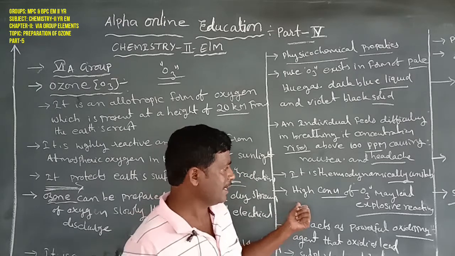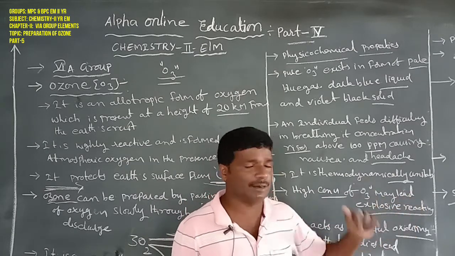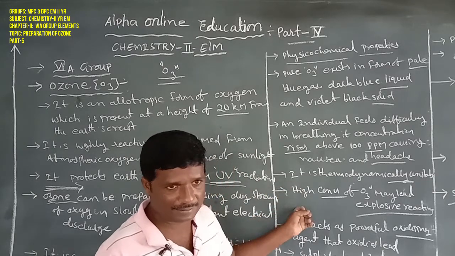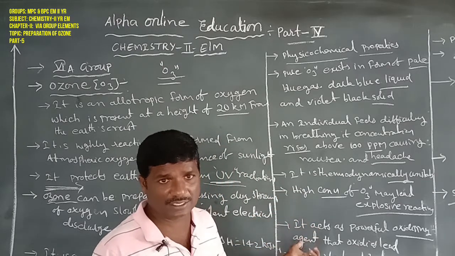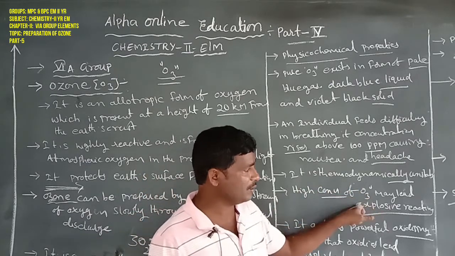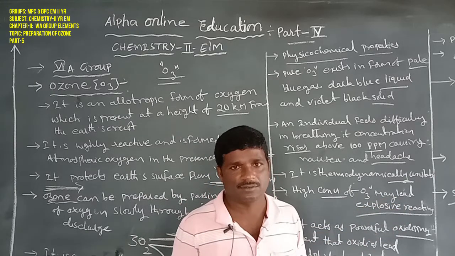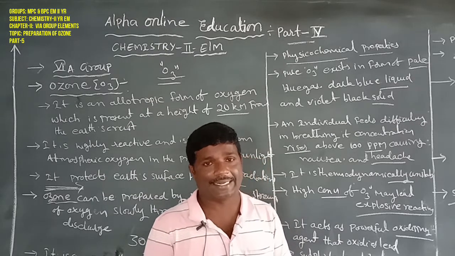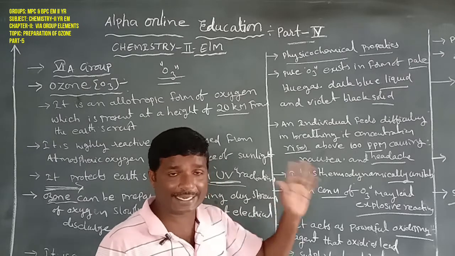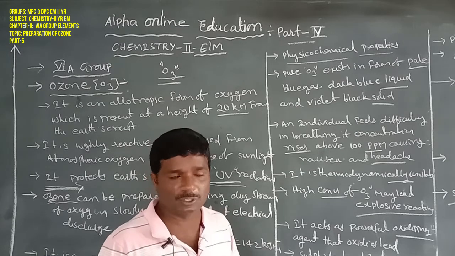Next, a high concentration of ozone may lead to explosive reactions. A low concentration of ozone is harmless, but a high concentration of ozone may lead to highly explosive reactions. For example, nitric oxide and nitrogen oxides are highly explosive compounds. So a high concentration of ozone may lead to explosive reactions.